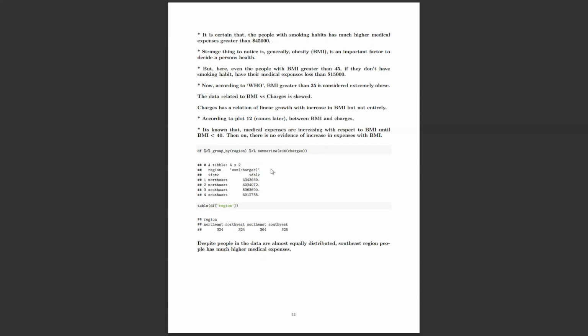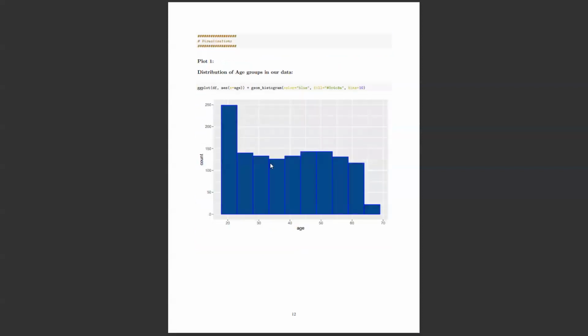And a point to remember: before, we got to know that all regions are almost equally distributed, right? So if they are almost equally distributed and southeast people have more medical expenses, what is the reason? That is one more point that I have tried to analyze.